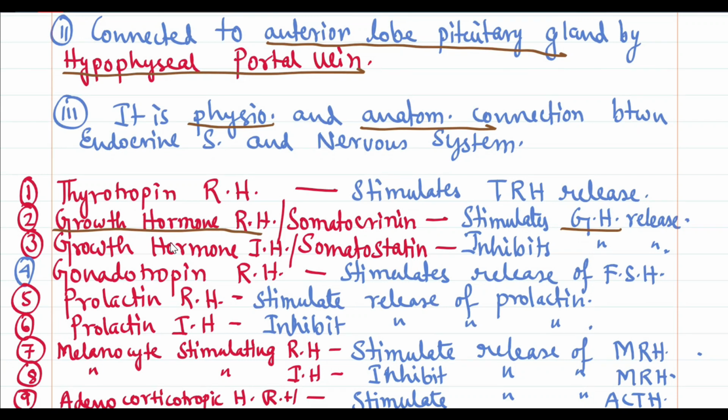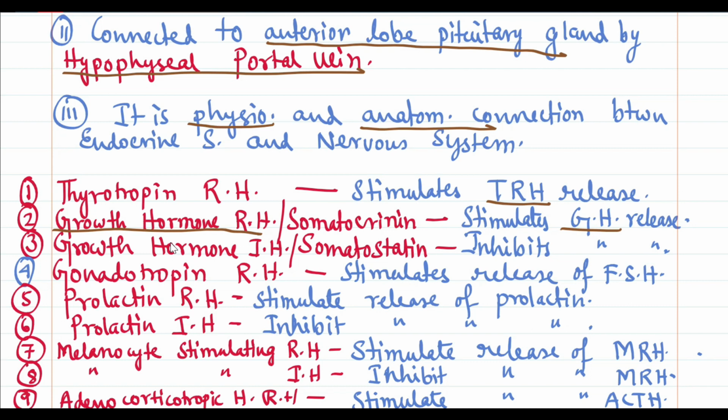It secretes various releasing as well as inhibiting hormones. Coming to the first example, thyrotropin releasing hormone. It stimulates TSH release, that is, the thyroid hormone release. Growth hormone releasing hormone, or somatocrinin, stimulates growth hormone release, meaning it helps in releasing growth hormone. Growth hormone inhibiting hormone, or somatostatin, inhibits growth hormone release, meaning it will order the pituitary gland to stop releasing growth hormone.